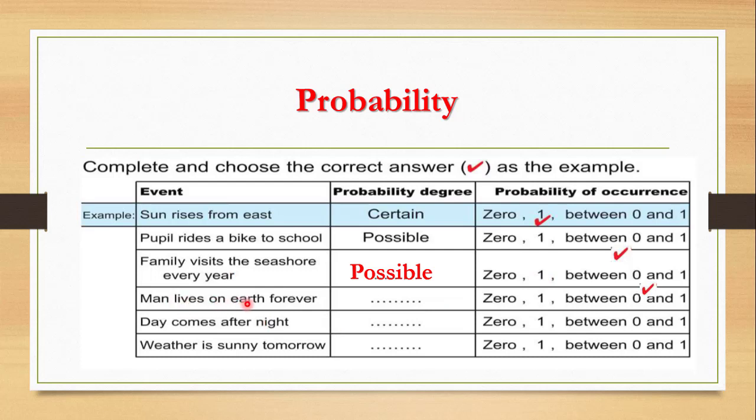Of course, this is impossible, so the probability is 0. Day comes after night. This is a certain event, so the probability is 1. The last one, weather is sunny tomorrow. This is a possible event, so the probability will be between 0 and 1.